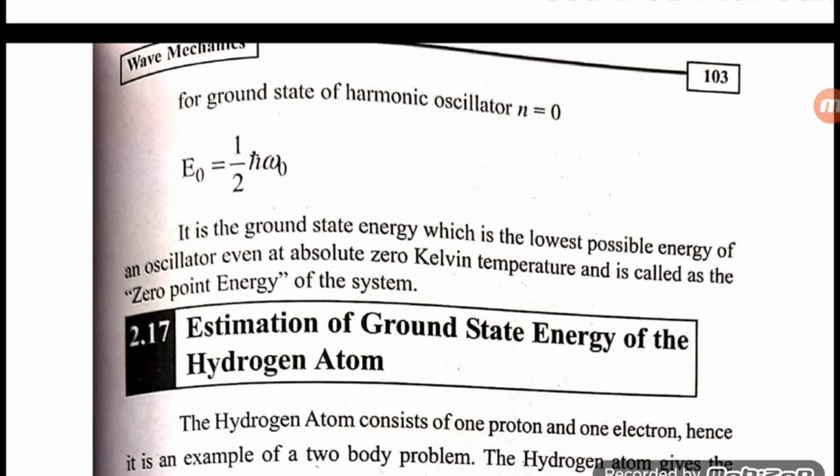But in quantum mechanics, even at absolute temperature 0, there still exists some energy, called the ground state energy level or the zero point energy. That zero point energy E naught equals 1 by 2 h cut omega naught. So in this case we can assume that some amount of energy is there even at 0 degree Kelvin.